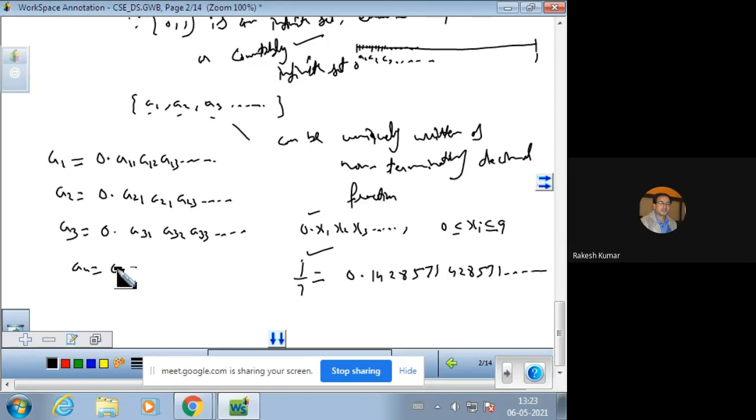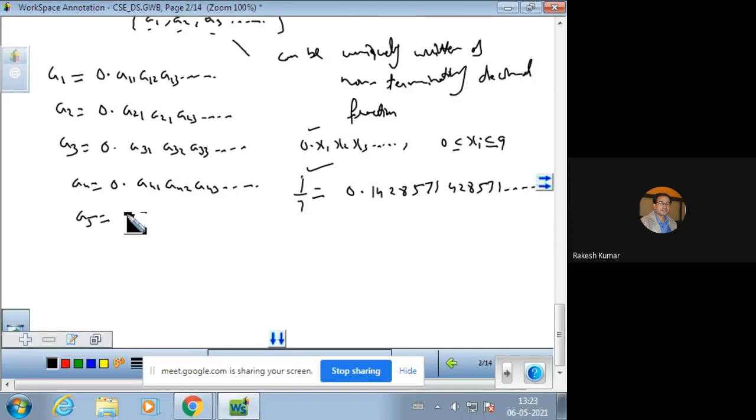The fourth one is 0.A41, A42, A43, and the fifth one will be A5, and that can be written as 0.A51, A52, A53, and so on. Similarly, we can write down the nth, AN, 0.AN1, AN2, AN3, and so on.